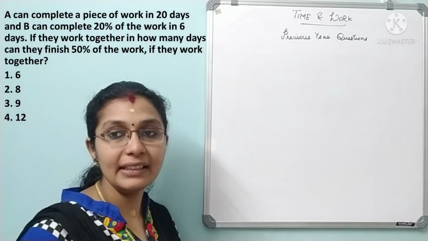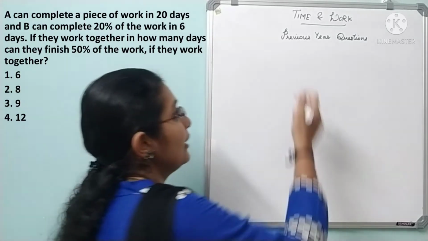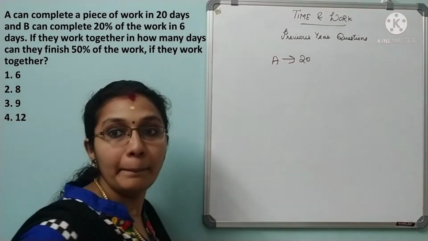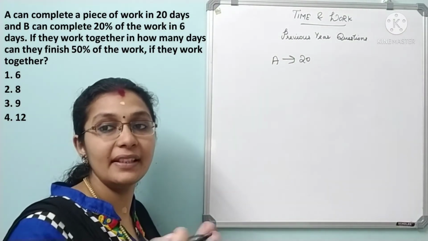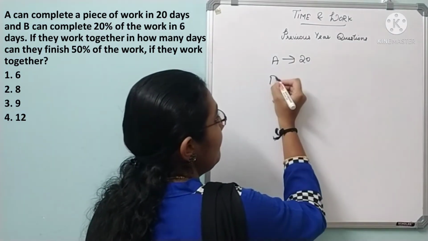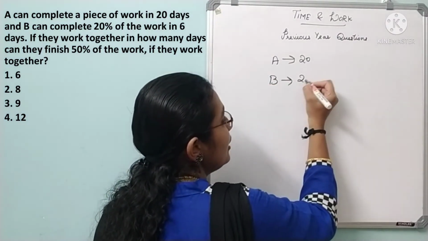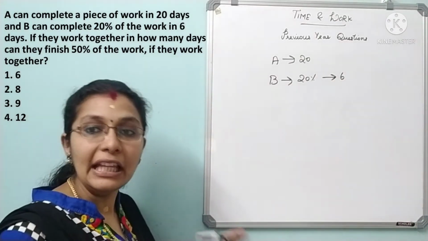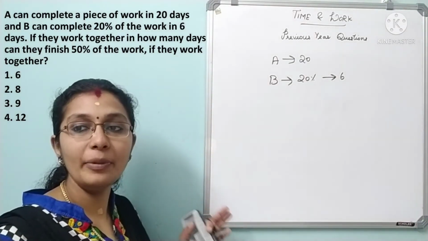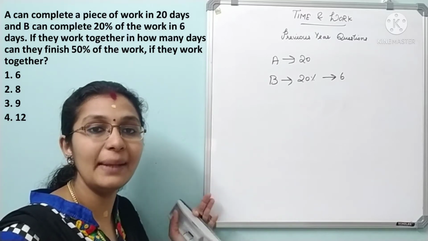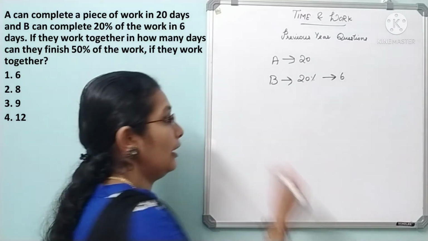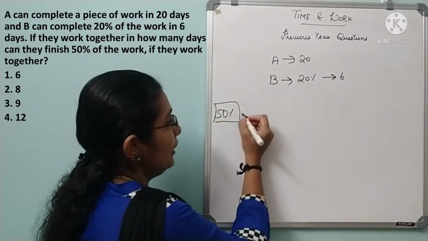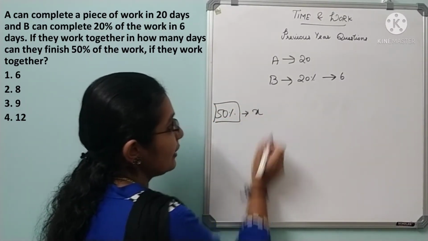Okay. A can complete a piece of work in 20 days. A can complete in 20 days. Okay. B can complete 20% of work in 6 days. B can complete 20% of work in 6 days. Okay. If they work together, in how many days can they finish 50% of work? So they are asking 50% of work, how many days they will take. Okay, let it be x.